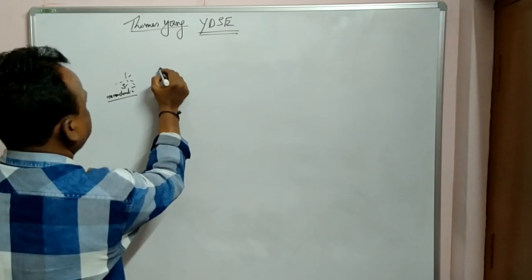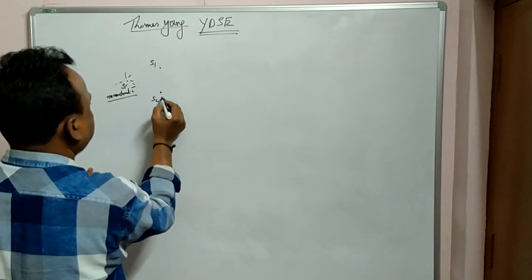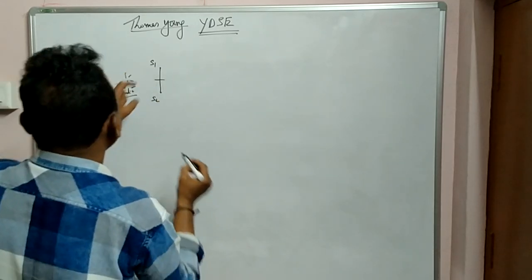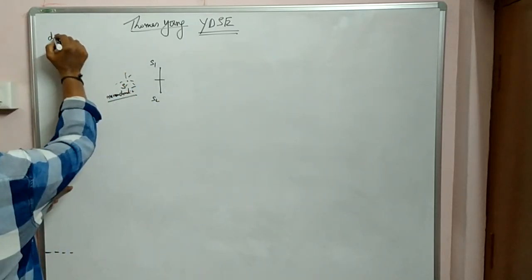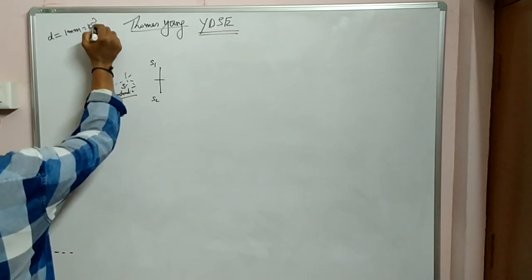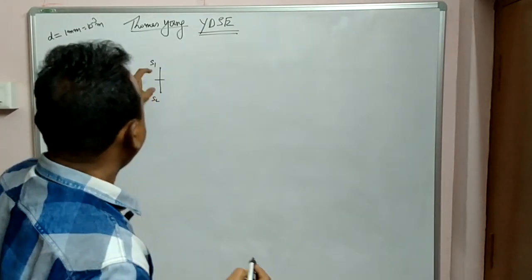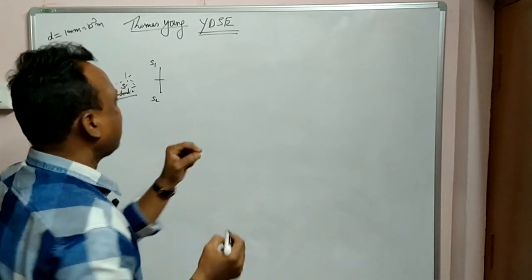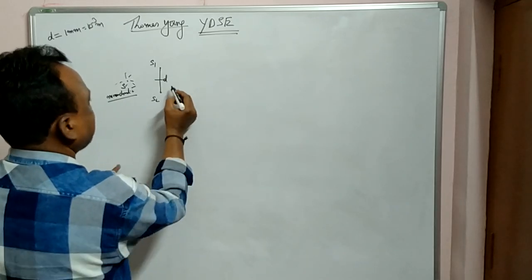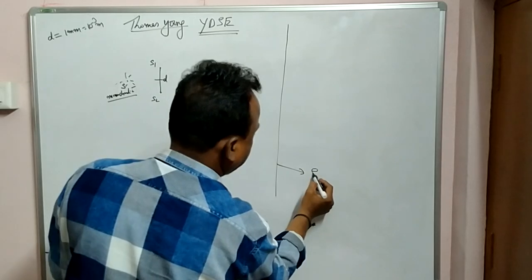He has made two slits, S1, S2, and the distance is very minimum, distance d, almost equal to millimeters. That is 10 to the power of minus 3 meters. Okay, the distance between the two slits. Very small slit distance d, and he has kept one screen here.